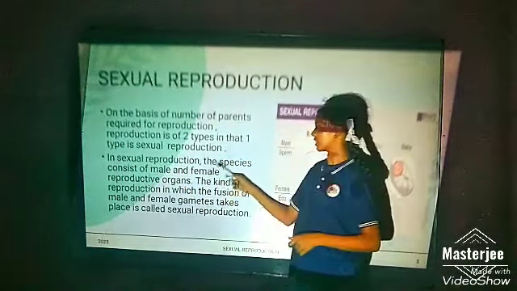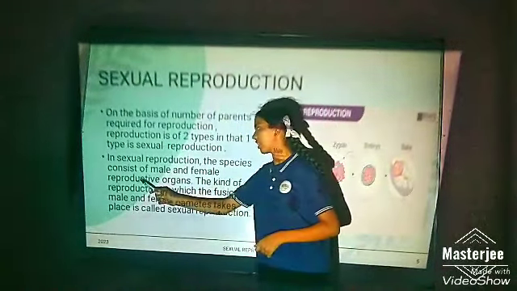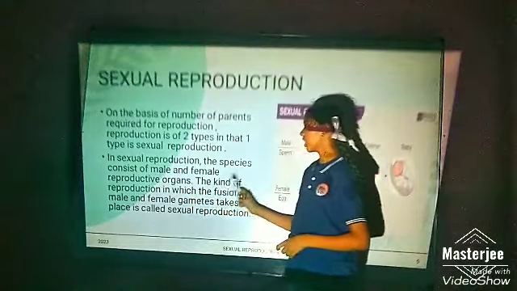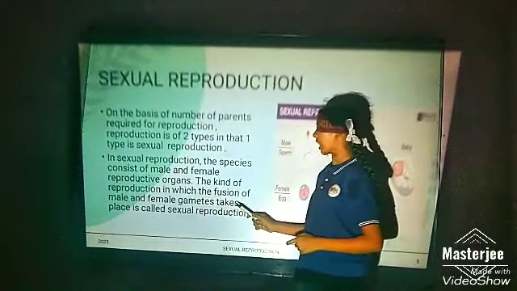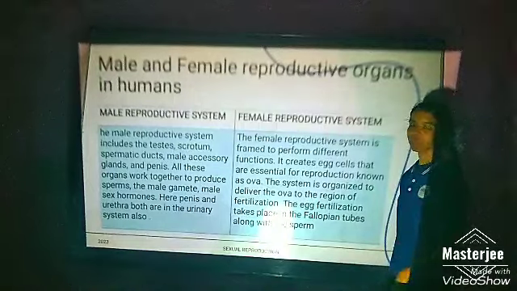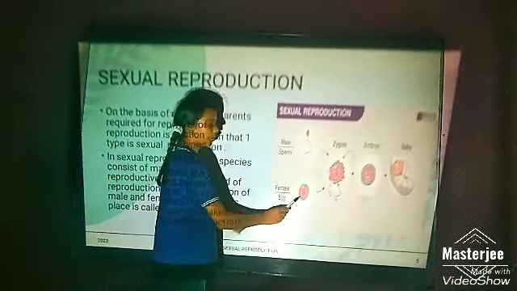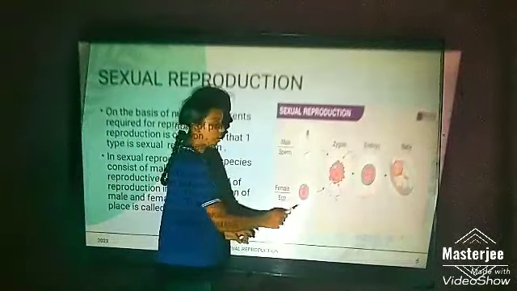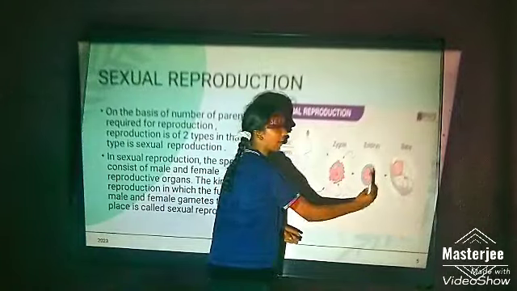In sexual reproduction, the species consists of a male and a female, and their reproductive organs are required. The kind of reproduction in which the fusion of a male and a female gamete takes place is called sexual reproduction. Here, the male gamete, the sperm, and the female gamete, the egg, in a human fuse to form a zygote, which then develops into an embryo and lastly into a baby.